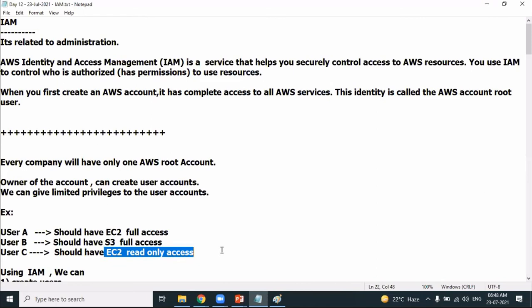Clear about this? Any questions about understanding the concept of Identity and Access Management? Please raise your hand. Questions related to Identity and Access Management, please raise your hand. Yes, Sagar.